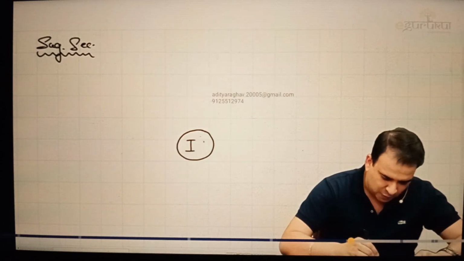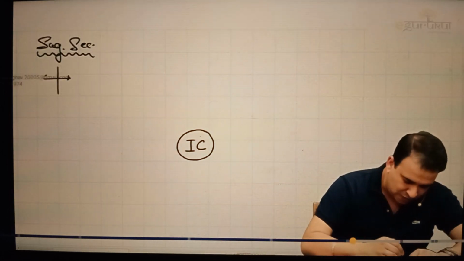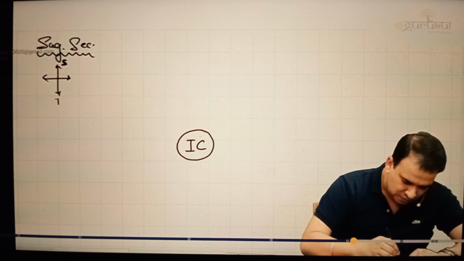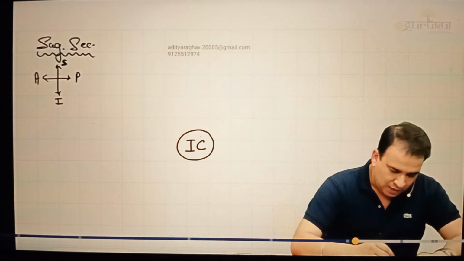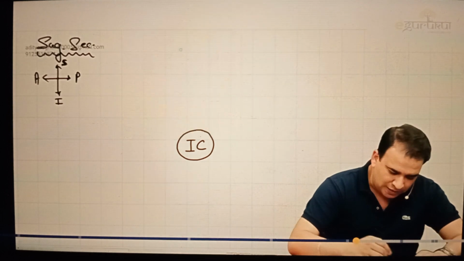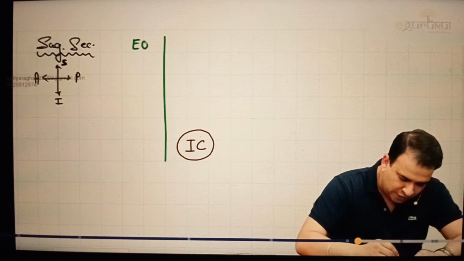I need your help in this. If this is the inguinal canal, now please help me out. What is the anterior wall of the inguinal canal? Well, let me again tell you in the beginning only, the orientation for this diagram will be superior, inferior, posterior, and anterior. It's a sagittal section. Anterior wall of the inguinal canal, you already know. It is by the external oblique aponeurosis. You already know that, right?